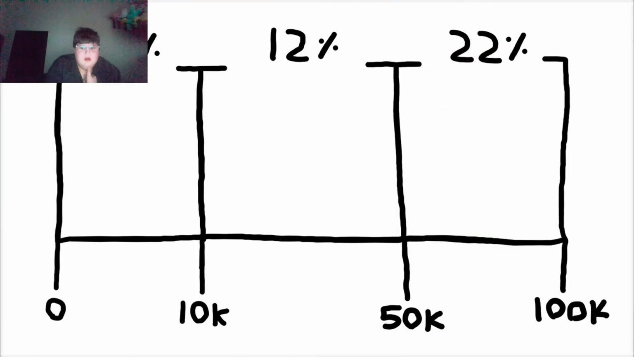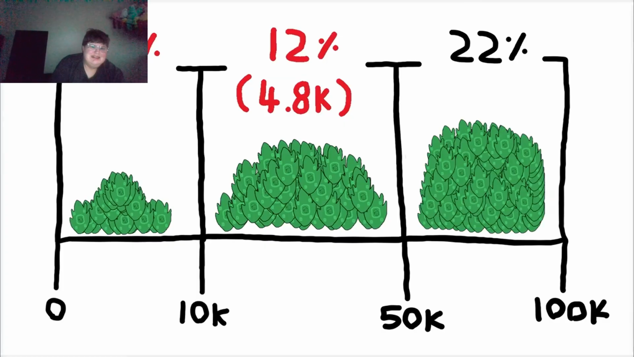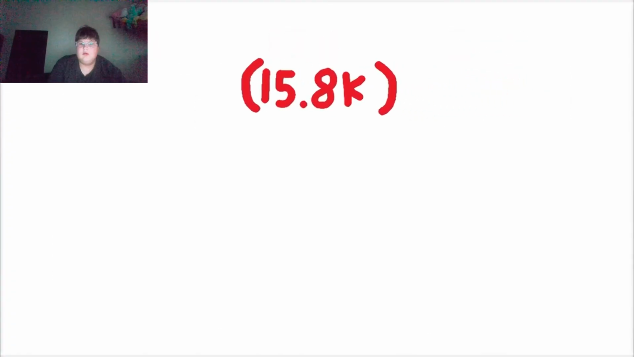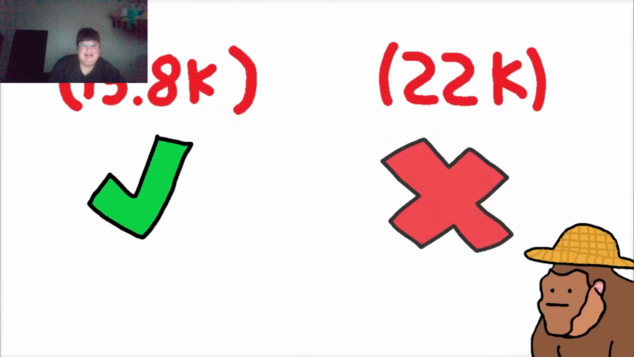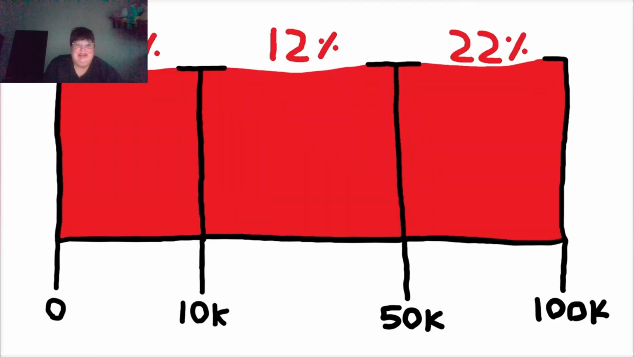Wrong. The first 10,000 leaves monkey earns, monkey pays 0 tax. The next 40,000 leaves monkey earns, monkey pays 12% tax or 4,800 leaves. The last 50,000 leaves monkey earns, monkey pays 22% tax or 11,000 leaves. So monkey's total tax would be 15,800 leaves, not 22,000. Monkey only pays 22% tax on that higher bracket, not monkey's entire income.